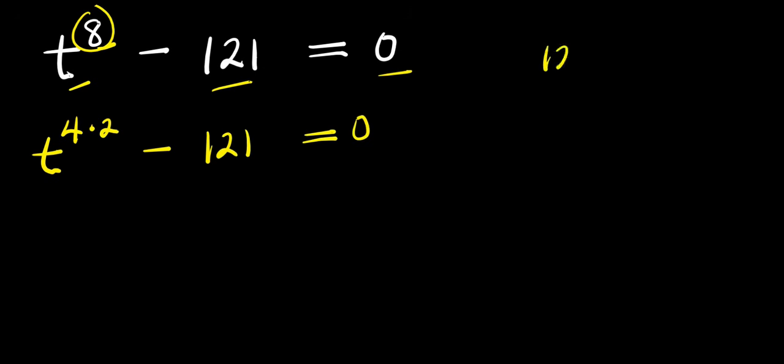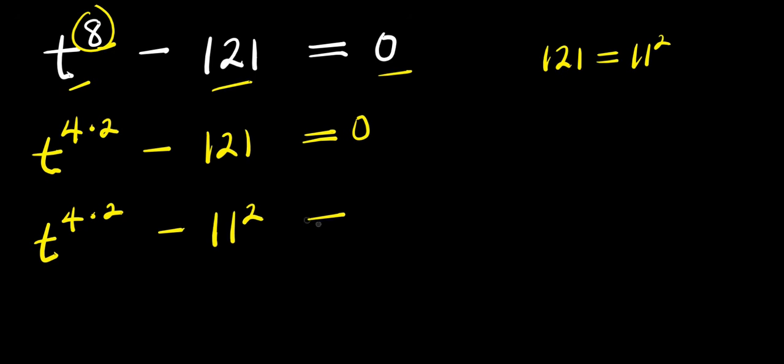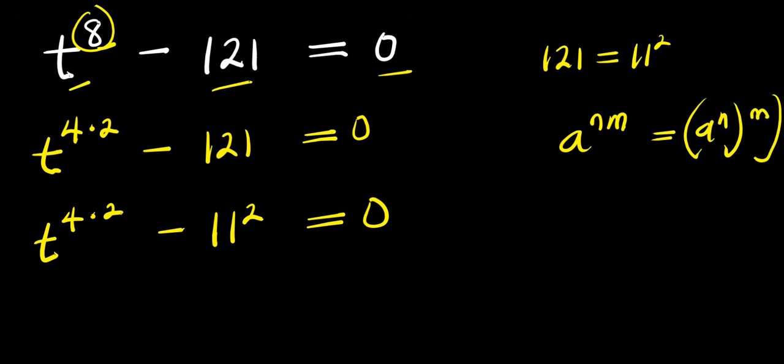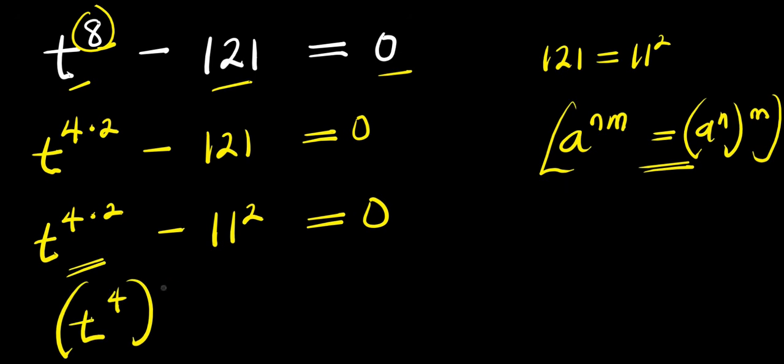And also remember 121 equals 11 power 2. That's 11 times 11. So we have t power 4 times 2 minus 11 power 2 equals 0. Now, if you have a power n times m equals a power n all to the power of m. Applying that here, I will have t power 4 raised to the power of 2 minus 11 raised to the power of 2 equals 0.